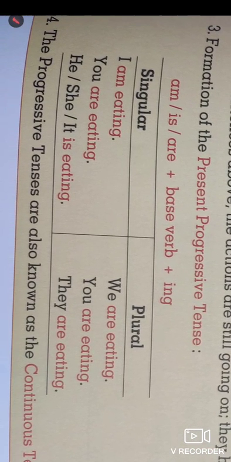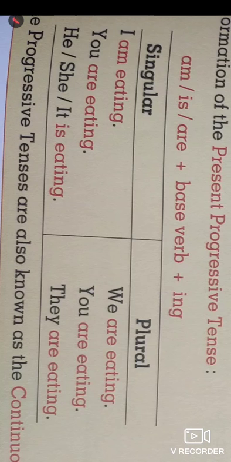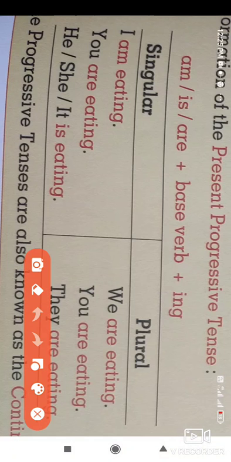Look at the types of this present progressive tense, in singular and plural. Here in singular: I am eating. Next, you are eating. The plural form of you is you; it does not change.